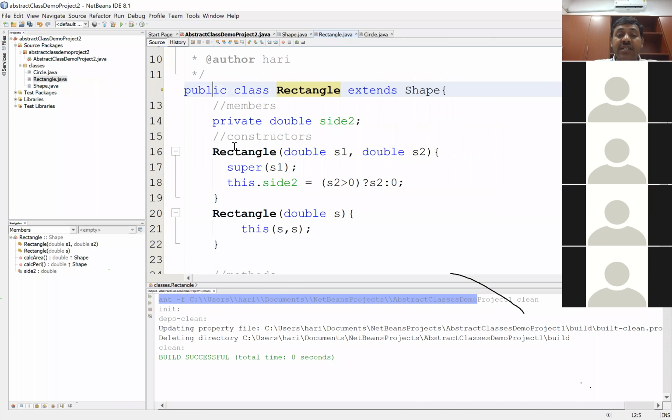What kind of a constructor did I write here? I wrote default constructors. Default methods or default members, where can they be accessed? They can be accessed by other classes belonging to the same package, right?